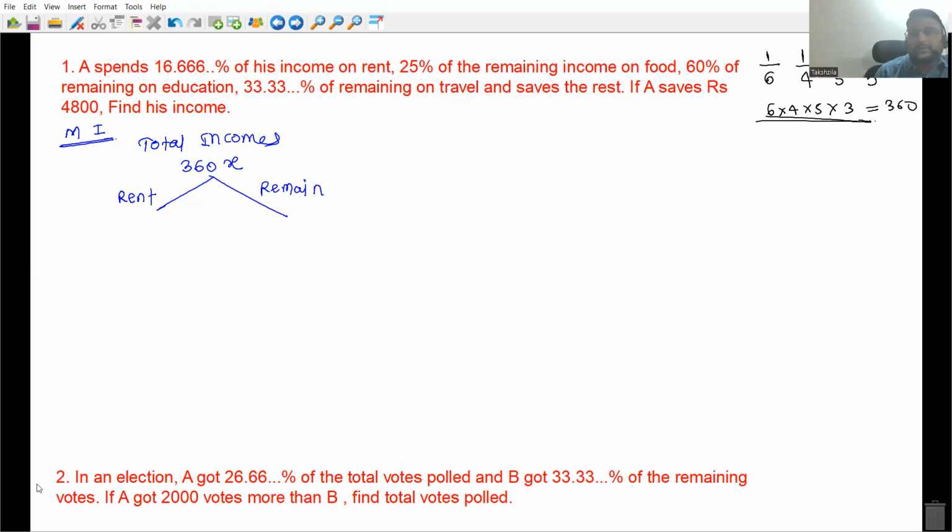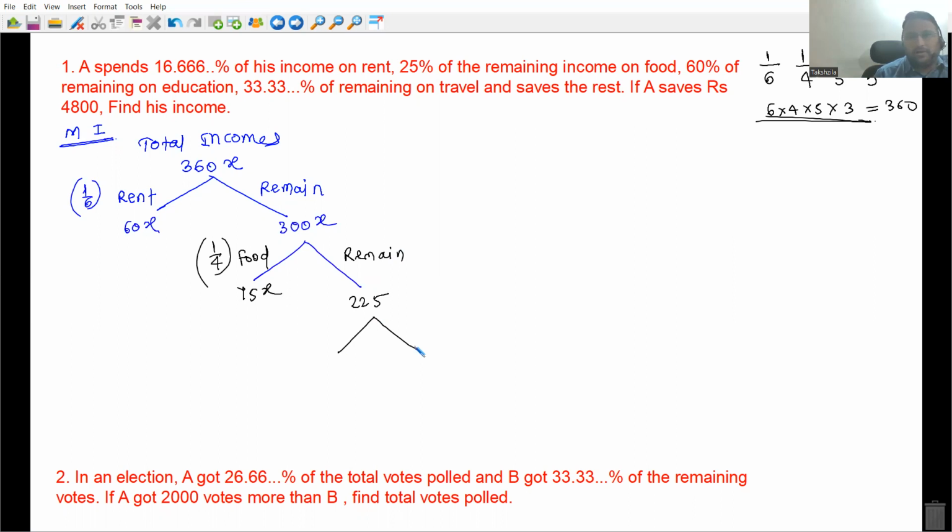What happened? Out of 360x, how much rent am I going to pay? 60x, 1/6, everyone. Okay, how much is left? 300x. Out of 300x, how much am I going to spend on food? 1/4. 1/4 comes to 75x. So how much is left now? 225x. Of this remaining, how much will I spend on education?